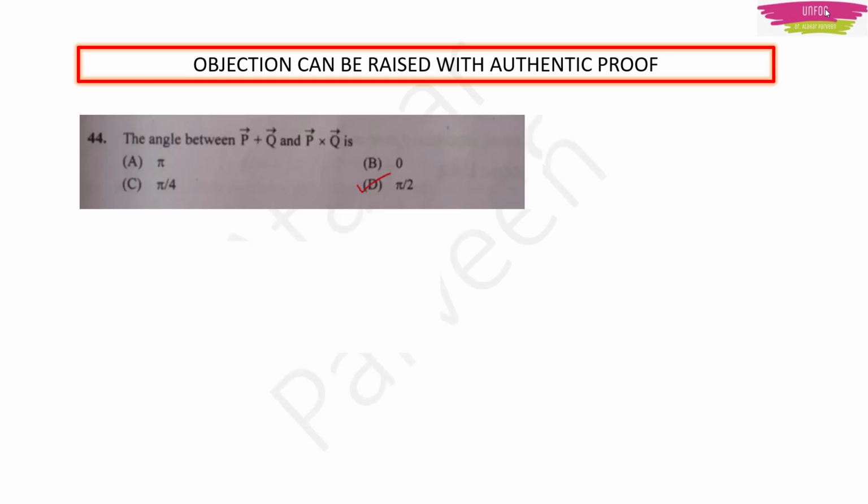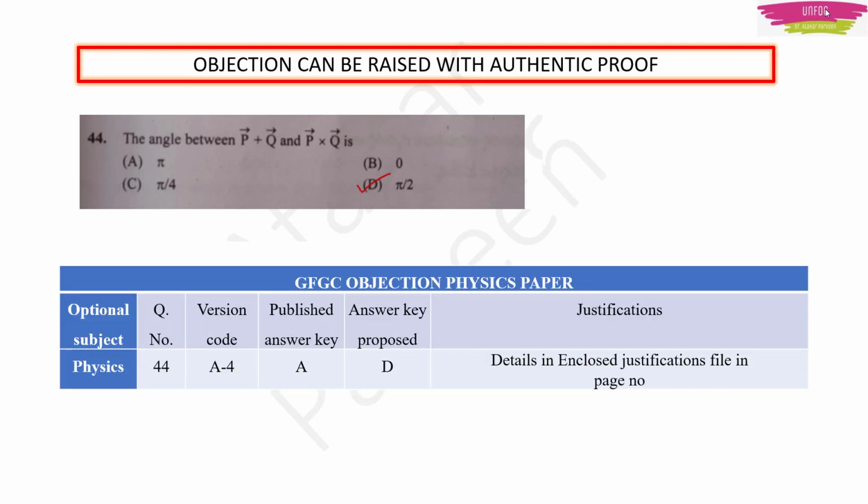Then next question is 44. Of course, in part 2 video of this playlist, I had told it will be 90 degree because P and Q will be on the same plane, so they will be perpendicular only. But somehow they are telling that it is 180 degree. I don't understand why. So they have published the answer key as option A, but I am proposing option D. Okay, so you will get the authentic proof of this very easily in any of the books, even in the 12th standard book in the vectors chapter.